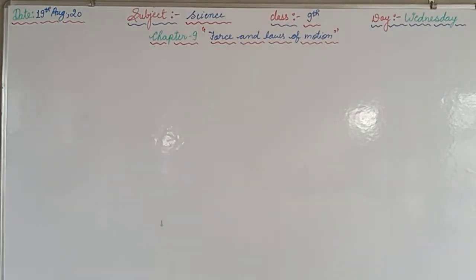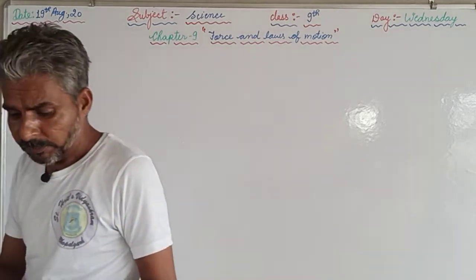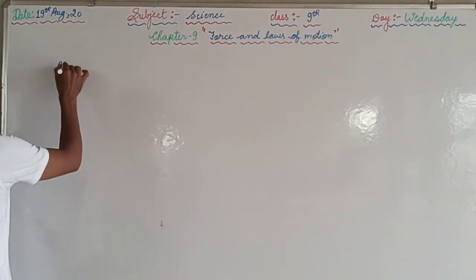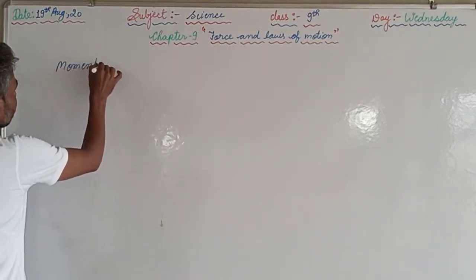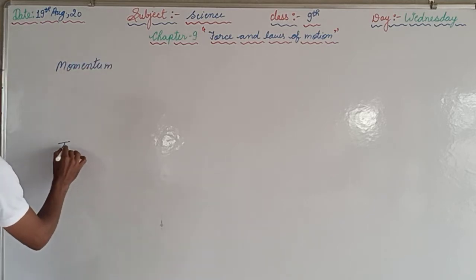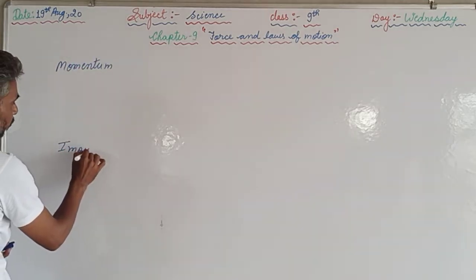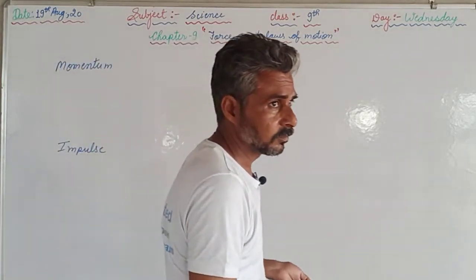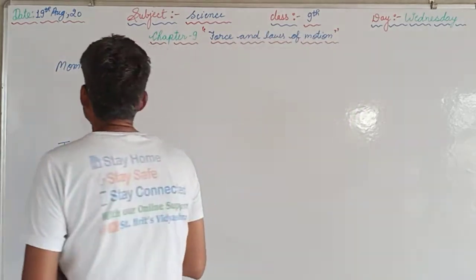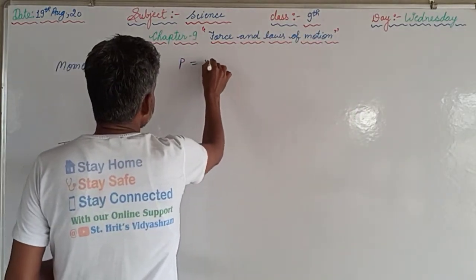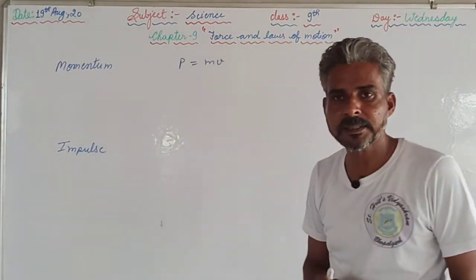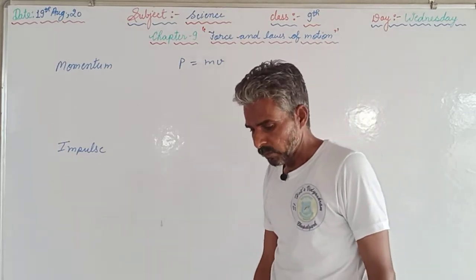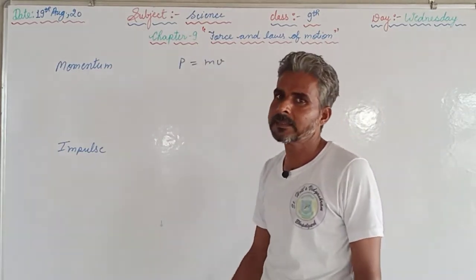So we will discuss the second law, but before discussing the second law, we should know some things. First one is momentum, and then we are supposed to discuss impulse also. In some books you will find momentum is denoted by P equals mv. In some books it is written that momentum is the product of mass and velocity. That is okay, numerically that is correct, but we cannot call that a definition.